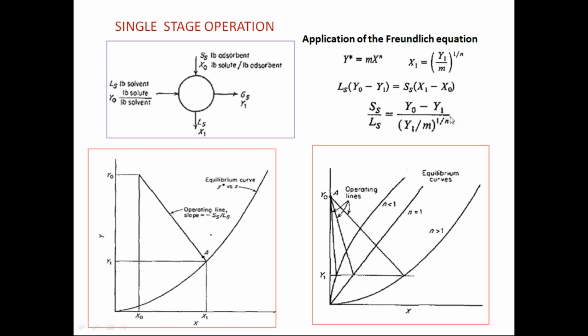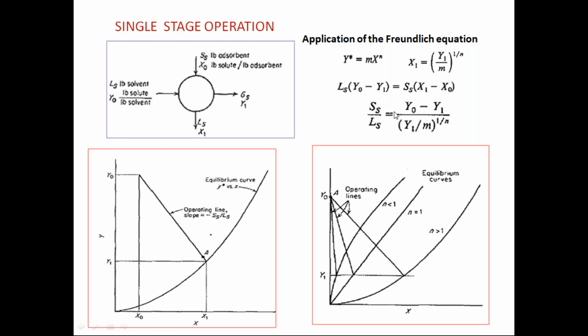So m and n are very important here. And apart from this, if you just assume that Y is equal to mX, with n is 1, then you can find out what would be the m value by using SS by LS and Y0 minus Y1 by Y1.